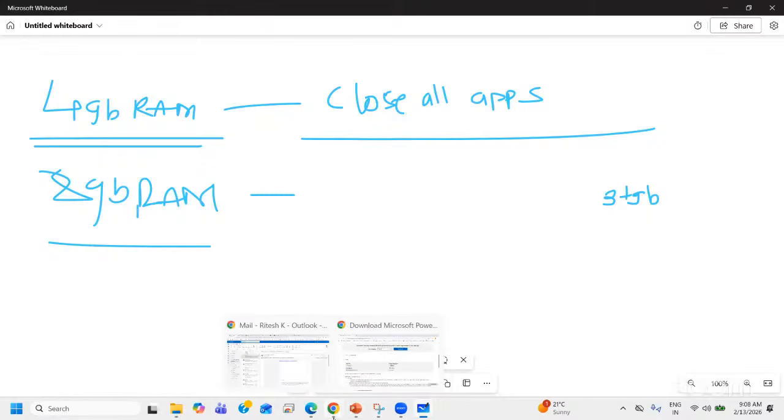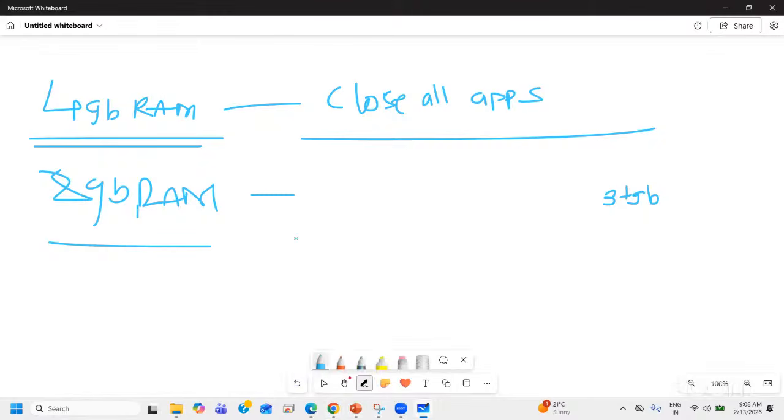So you say for 8 GB, you don't have to close all the apps, right? It's not required because you still have 5 GB of RAM which can be used by other applications, since Power BI occupies up to 3 GB. In the case of 4 GB, 3 GB means almost 90%, right? So if you open other applications, the complete 4 GB of RAM would be occupied. So it's not recommended.